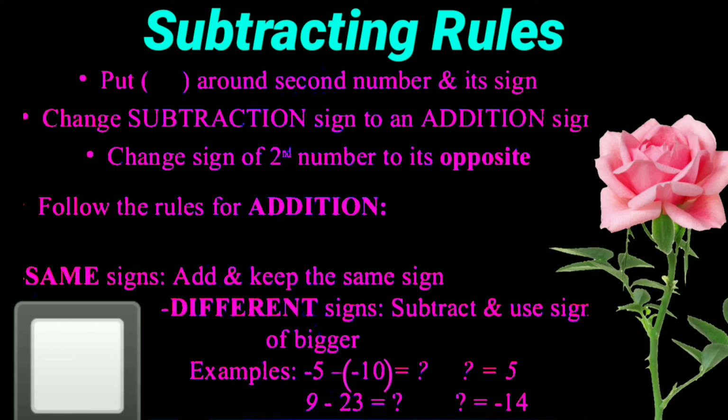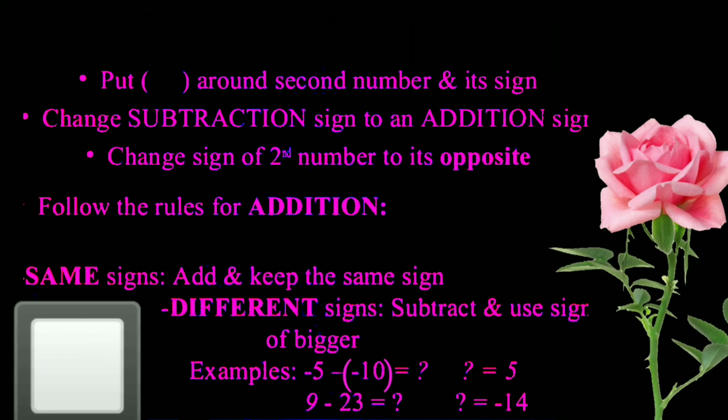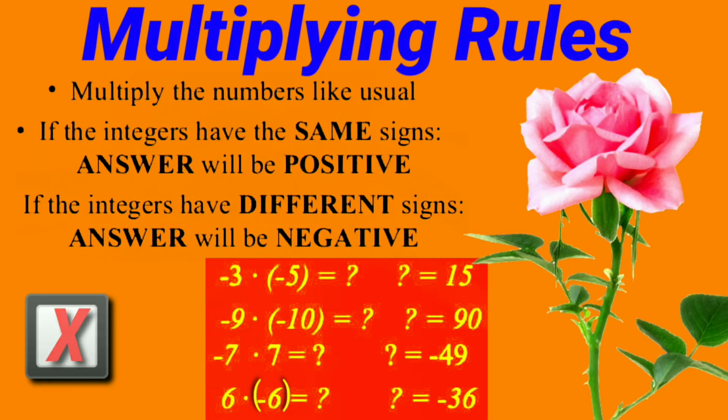So -5 minus within bracket -10 gives a result of 5. 9 minus 23 gives a result of -14. Here we have multiplying rules. Multiply the numbers like usual. If the integers have the same sign, the answer will be positive. If the integers have different signs, the answer will be negative. So examples are given here.